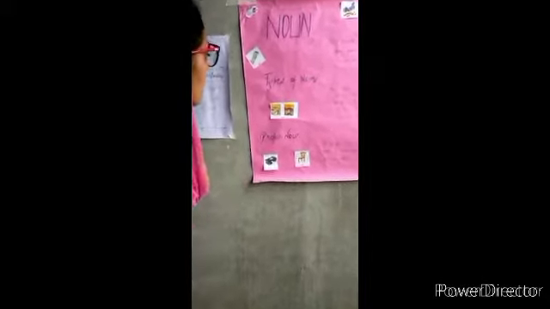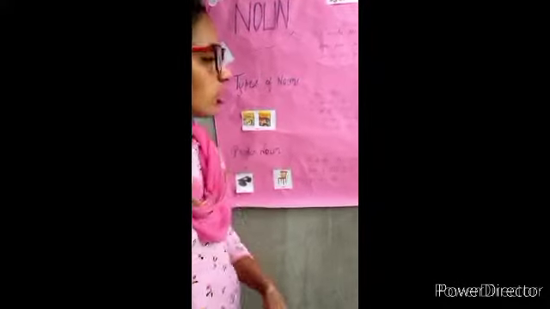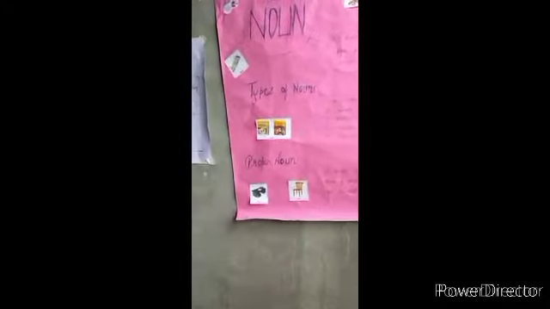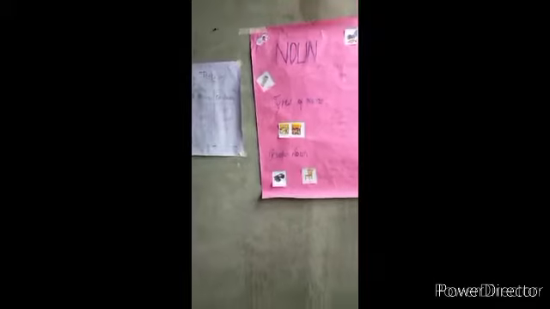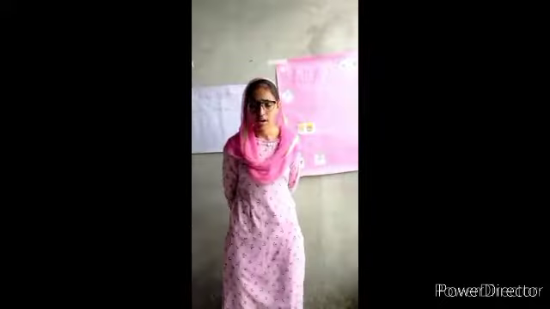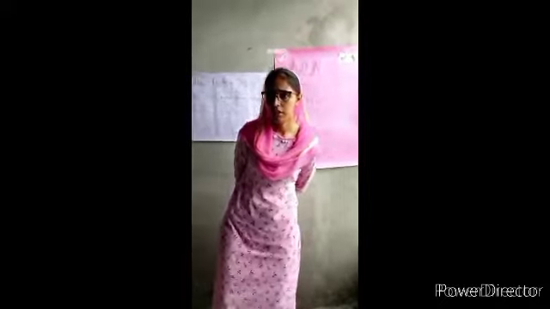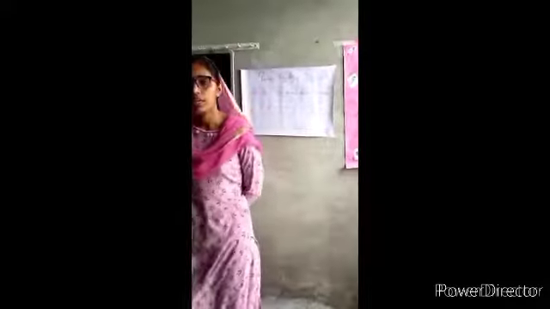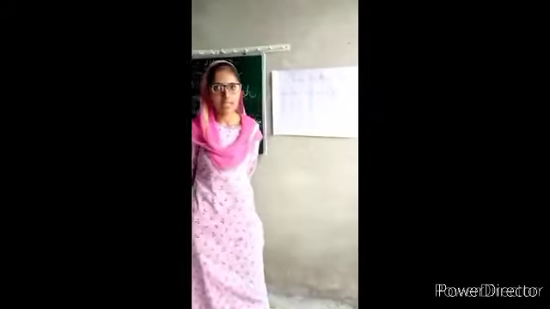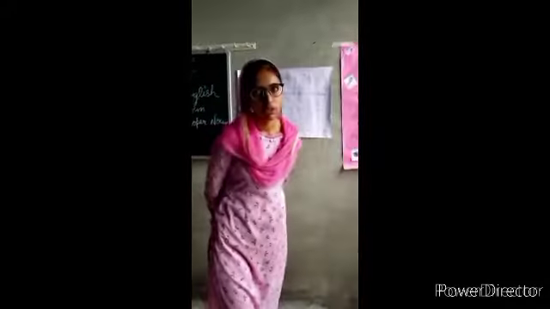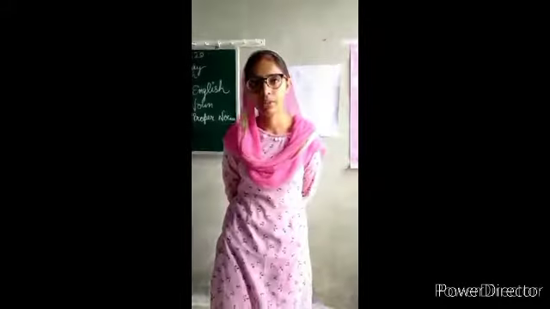Like book. Book is also a thing. But if I say "I want to read an English book," then English book is a proper noun. That is the proper name of the thing. So this is our proper noun.